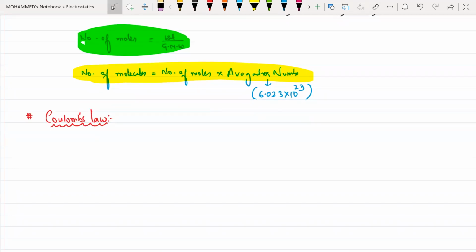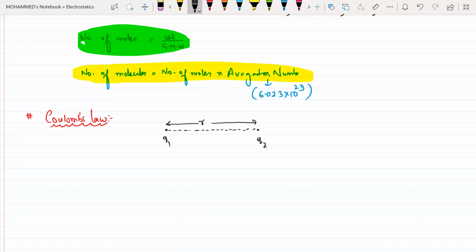Coulomb's law says that the electrical force between any two point charges is directly proportional to the product of their charges and inversely proportional to the square of the distance between them. For example, we have two charges here, Q1 and Q2, and both of them are separated by a certain distance, say R or d, whatever it may be. Sometimes we take small d or sometimes small r.